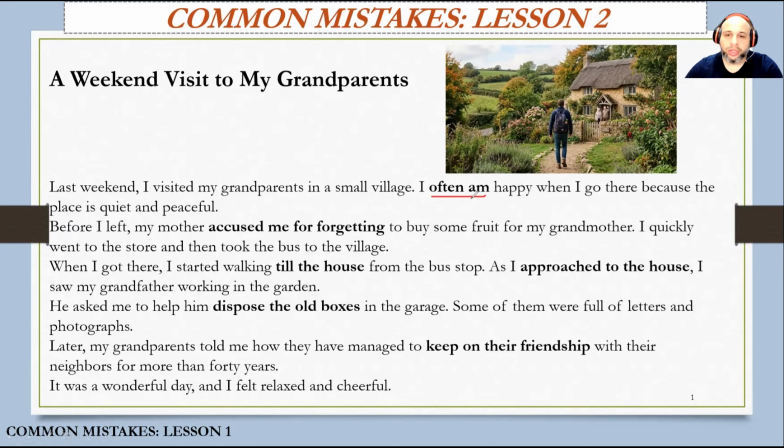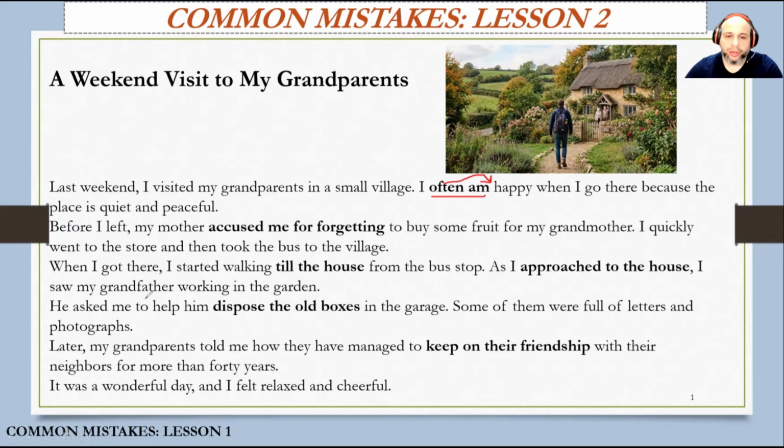So the basic rule is if we have adverbs of definite time or adverbs of frequency like often, always, seldom, never, and the verb to be, its forms am, is, are, we place them after the forms of be. So here, the learner should have said, I am often happy when I go there because the place is quiet and peaceful. Okay, let's move on.